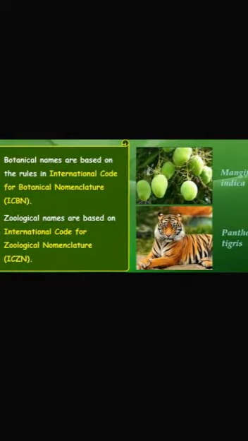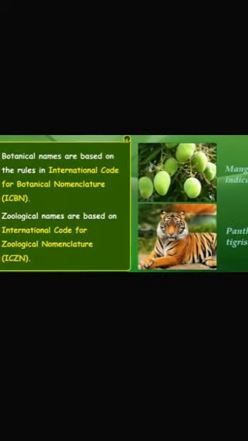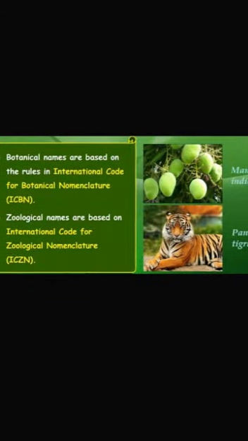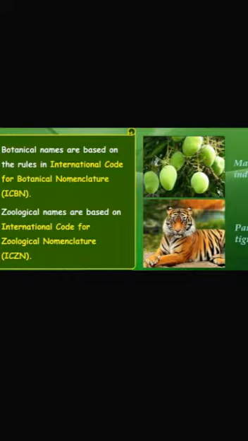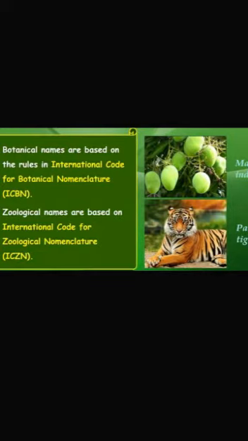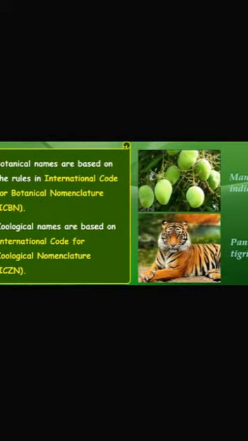The names for plants are based on the rules in ICBN, that is International Code for Botanical Nomenclature. And the scientific names for animals are given by ICZN, International Code of Zoological Nomenclature.